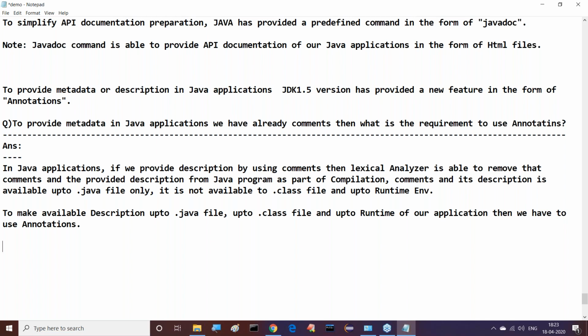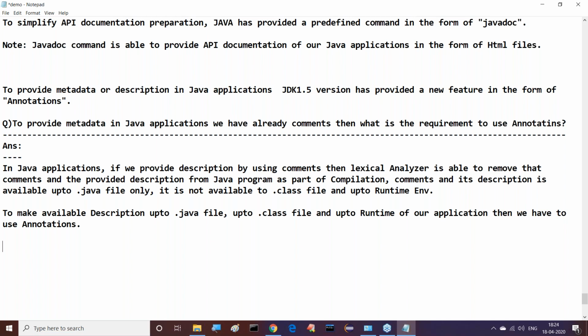Alright, while executing our application also we require some description. So comments are not sufficient. Why? Because comments are available up to .java file only. They are not available to .class and up to runtime. But in Java, if we use annotations, that annotations data is available up to .java file, up to .class file, and up to runtime of our applications. This is the total scope of annotations. That's the point we are able to understand.